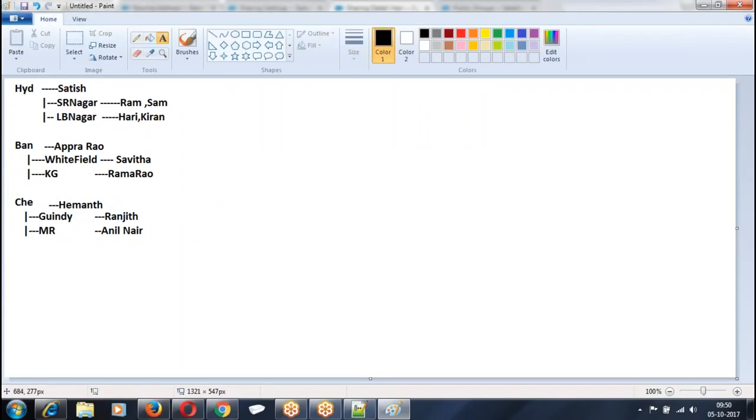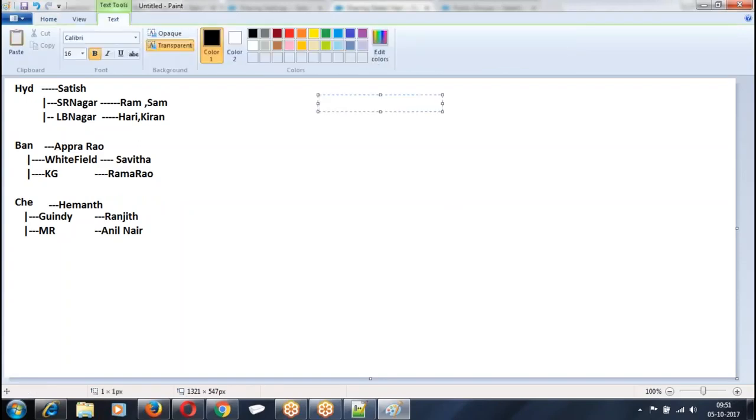Hyderabad, Satish is the head. Under you, there are two branches, SR Nagar and LB Nagar. And Bangalore, Apparo, you are the head. And this is the team working for the region. Now, I received an inquiry. Let us say Divya made an inquiry. She said she is looking for life insurance, and she is residing in the city called Hyderabad, in the branch called SR Nagar.